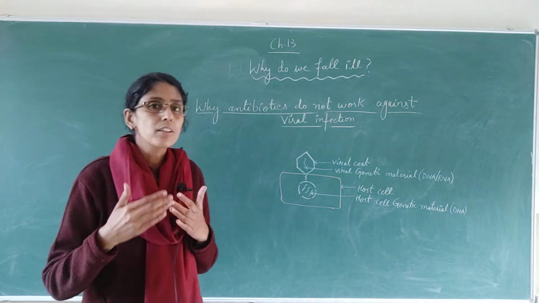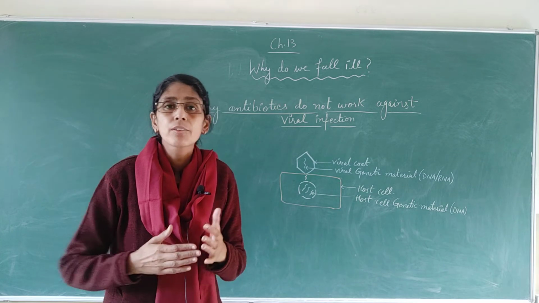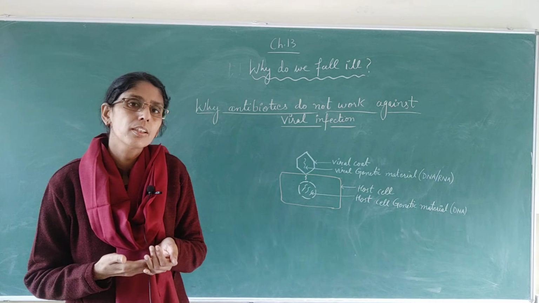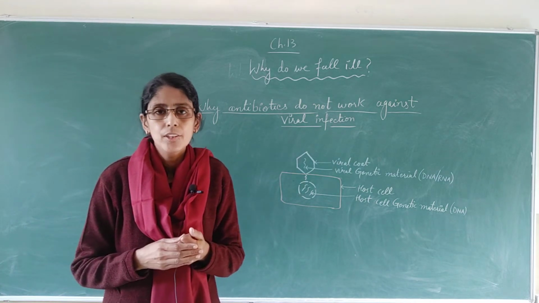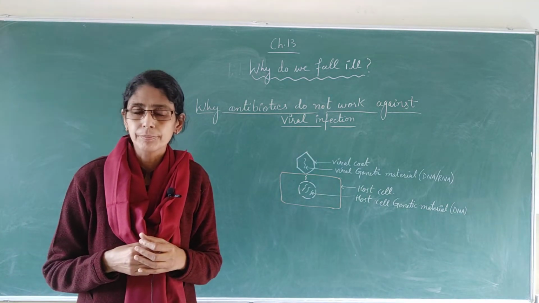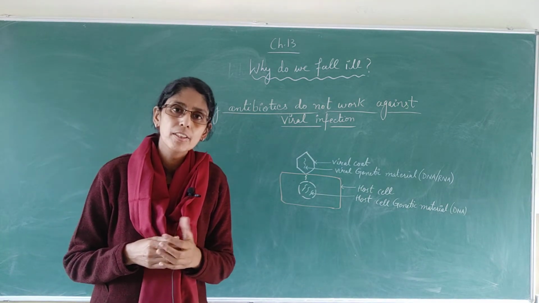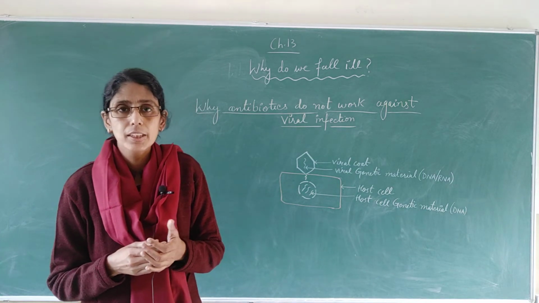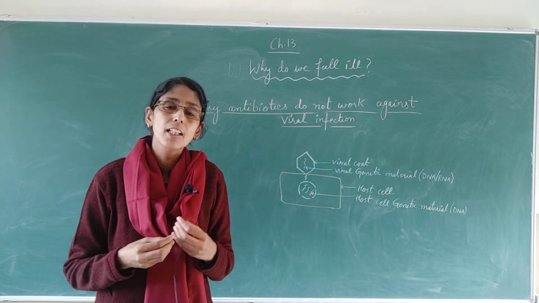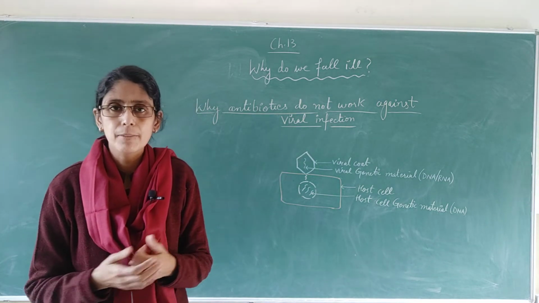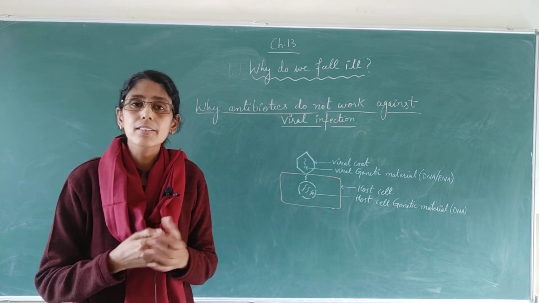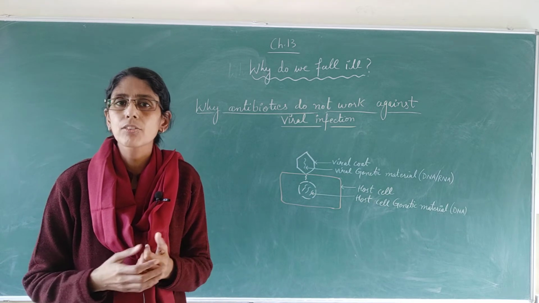So the virus is not spending any energy or anything to do replication. They are using the resources of the host cell to multiply their number. Here they don't have any biochemical pathway of their own. If we remember, in the previous video we talked about how bacteria have a cell wall, and this cell wall is made up of peptidoglycan and is synthesized by the bacteria themselves. So that is a pathway that belongs to bacteria. But here you can see that viruses don't have any pathway of their own.